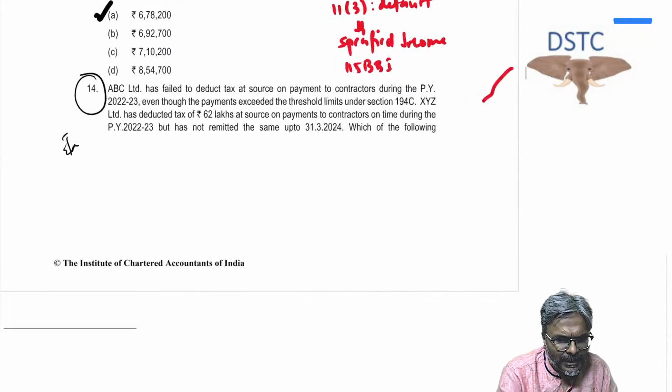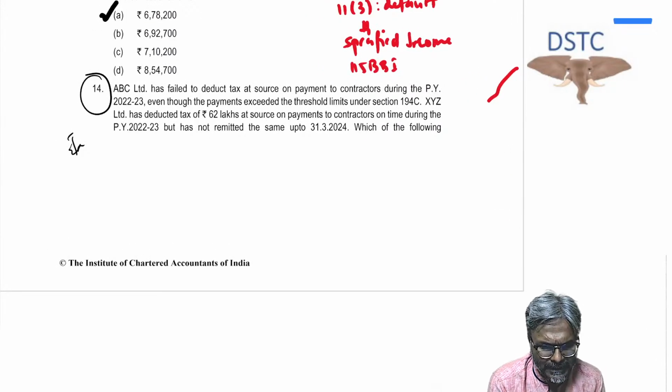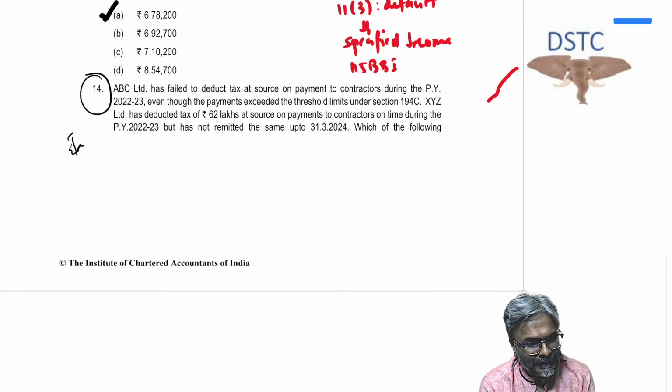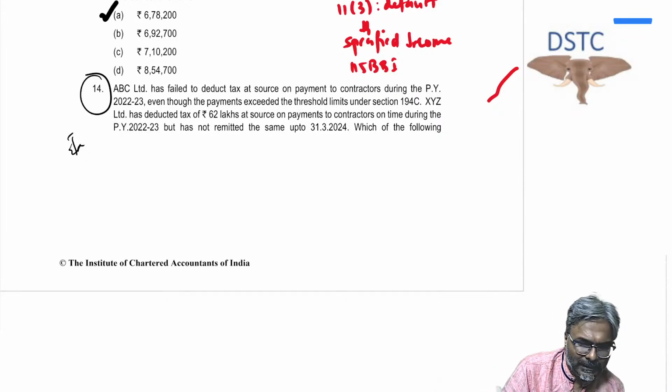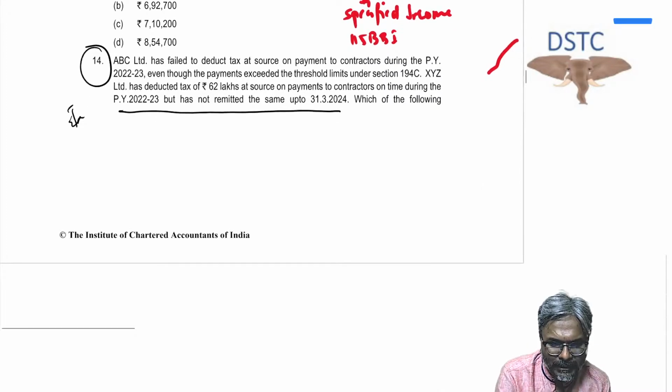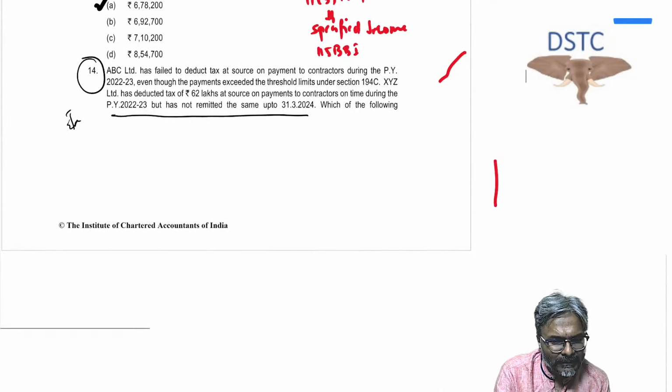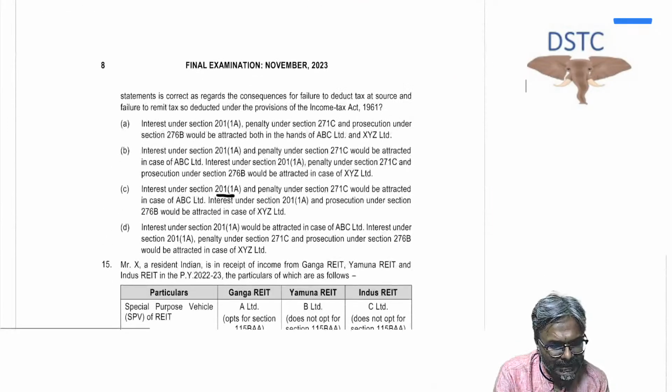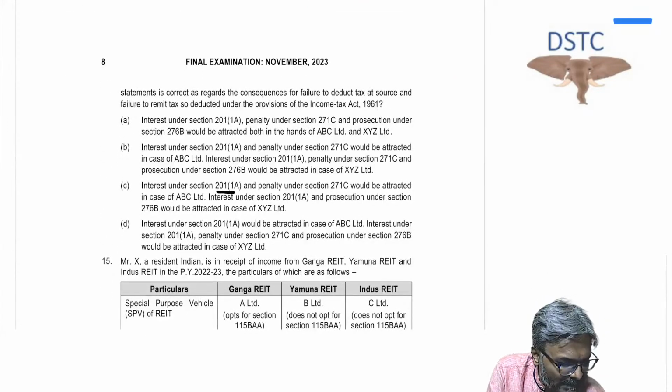ABC Limited has failed to deduct the TDS on payment to a contractor during the previous year 22-23, even though the payment exceeded the threshold limit under section 194C. XYZ Limited has deducted tax of rupees 62 lakhs at source on payment to contractors on time during the previous year 22-23, but has not remitted the same up to 31st March 2024. Which of the following statements, students, is correct in this regard? Quickly, we have done this one, students.